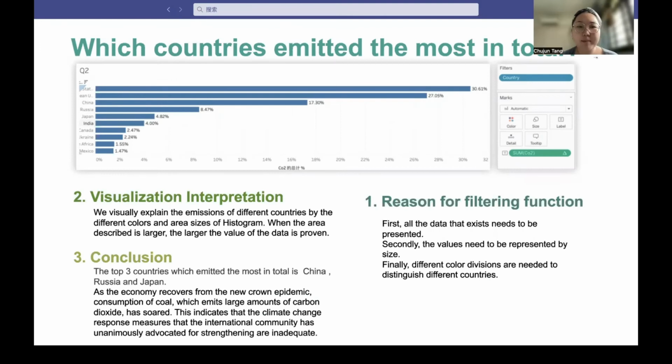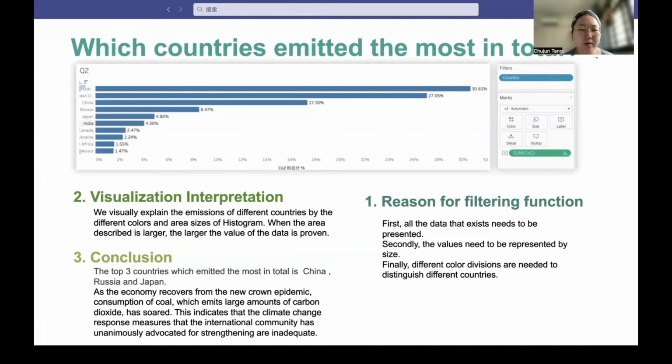I'm Jun, and my part is the second one: which country emitted the most in total. And you can see in the PPT, there are so many countries that emitted CO2, and I used the filter on the country and marks as the sum of the CO2. So my conclusion is the top 3 countries which emitted the most are China, Russia, and Japan.